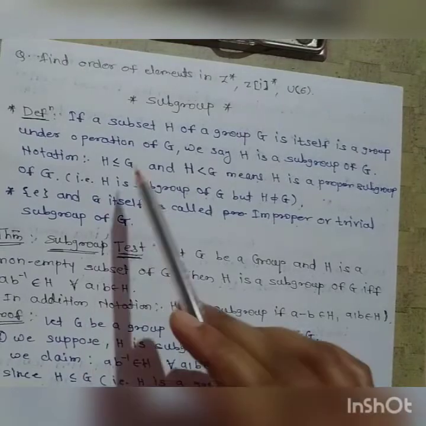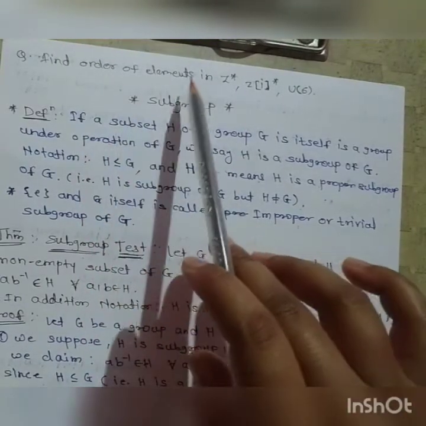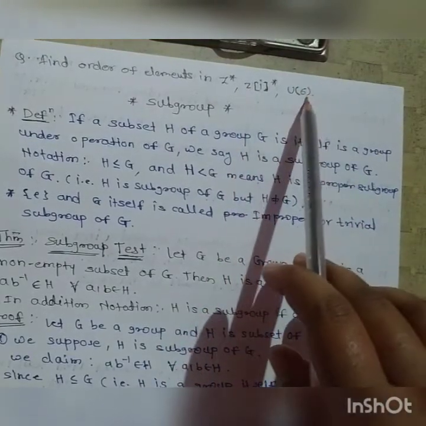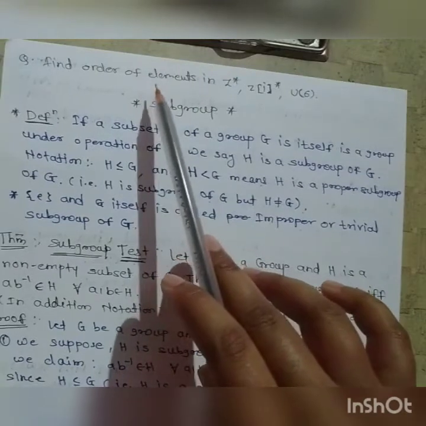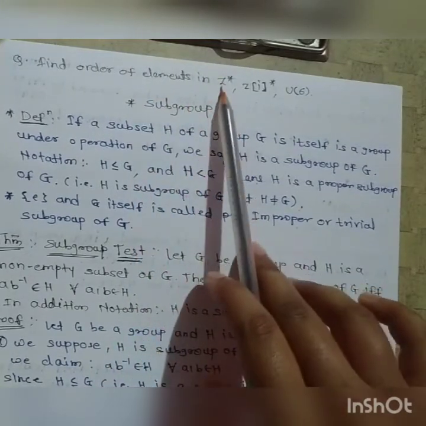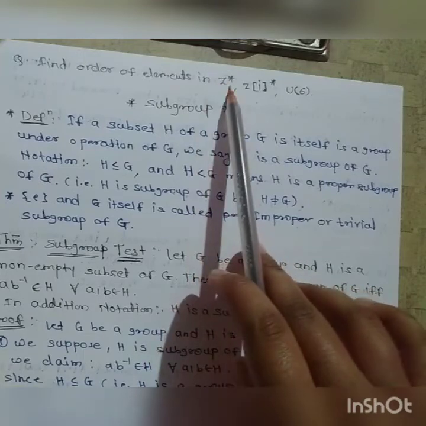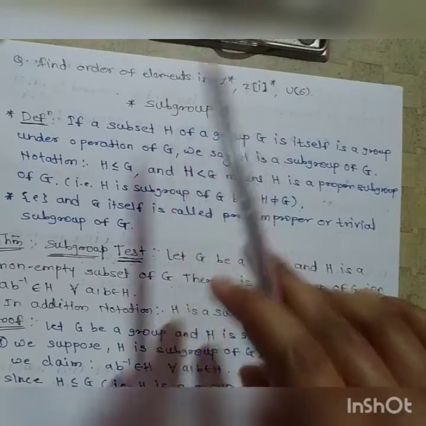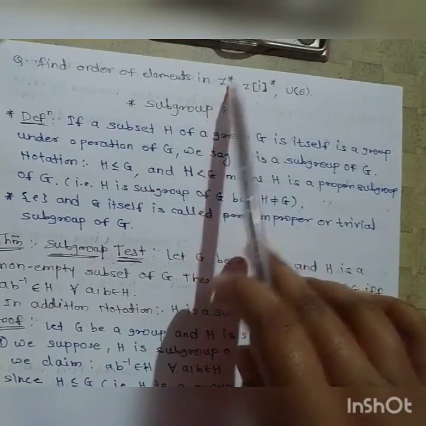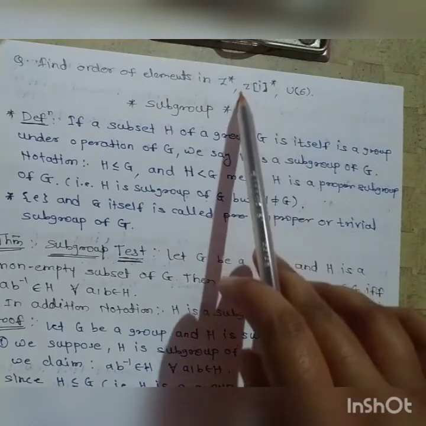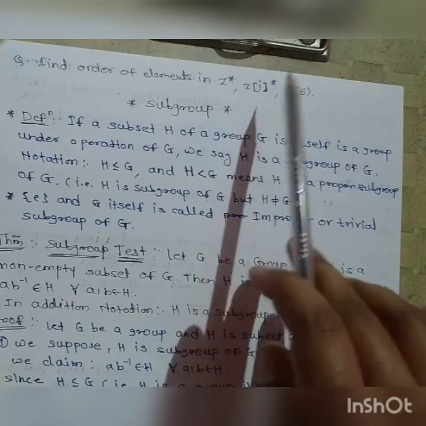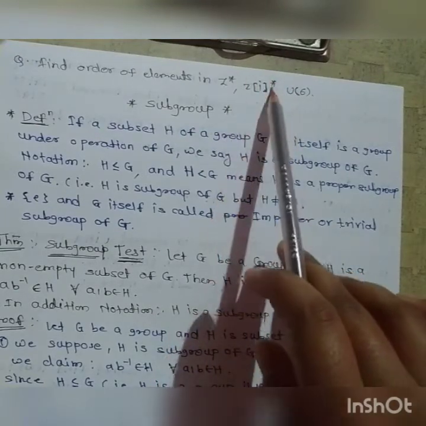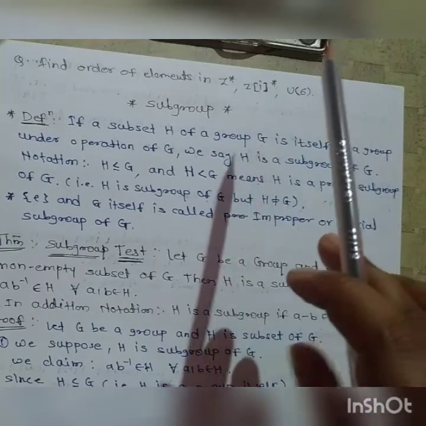Now the next example: find the order of elements in Z star, Zi star and U of 6. Now this is homework for you. We have to find the order of elements in Z star. We know that the elements included are 1 and -1, and Z star is a group under multiplication, therefore the identity here is 1. Therefore find the order of 1 and the order of -1. We know the elements in Zi star are 1, -1, i and -i, and this is also a group under multiplication, and therefore the identity is 1.